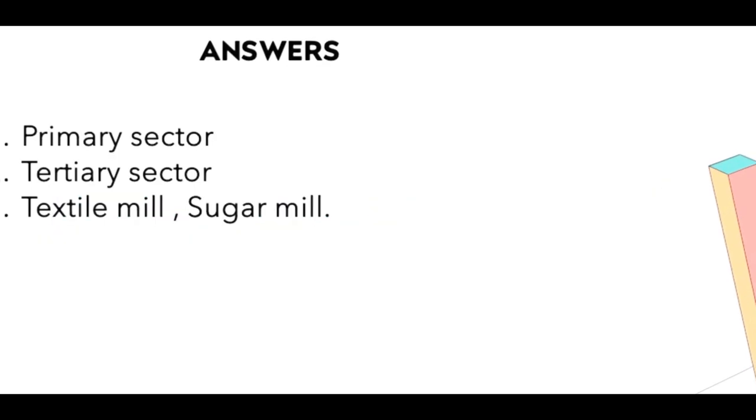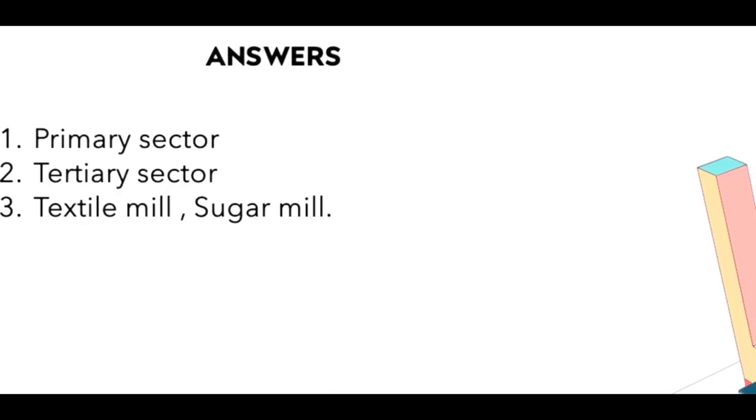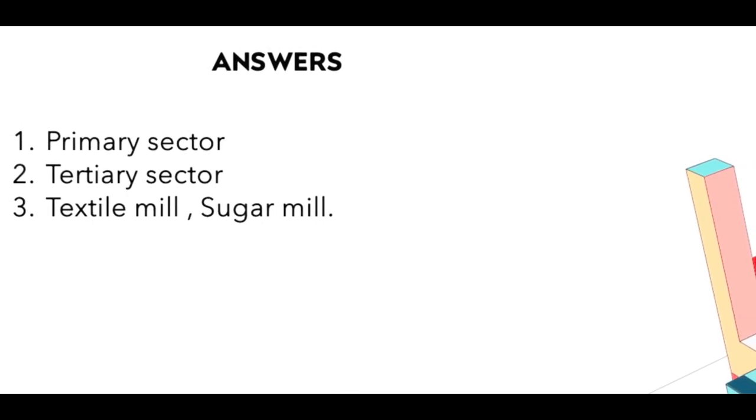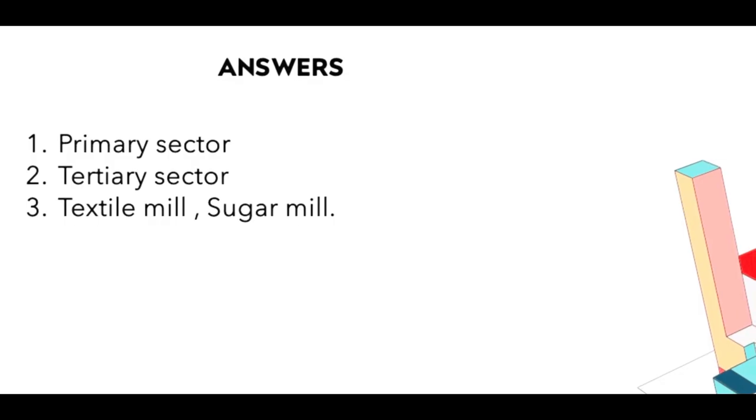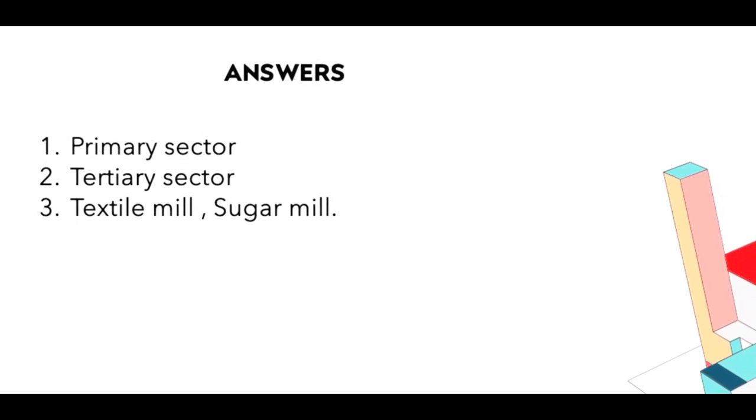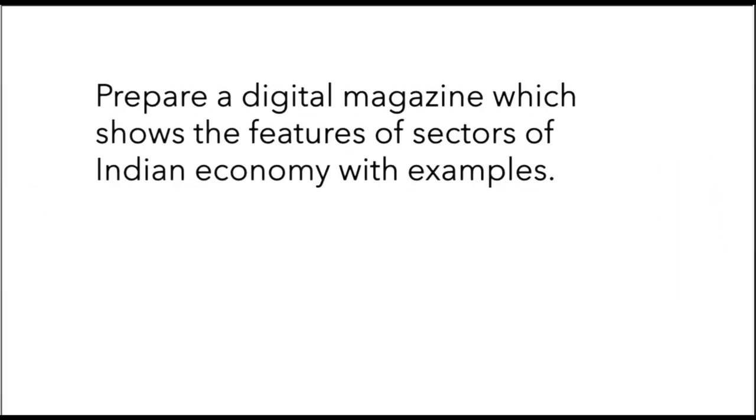The answers to the questions are: first, primary sector; second, tertiary sector; and third, textile mill and sugar mill. You have an activity: prepare a digital magazine which shows the features of the sectors of the Indian economy with examples.